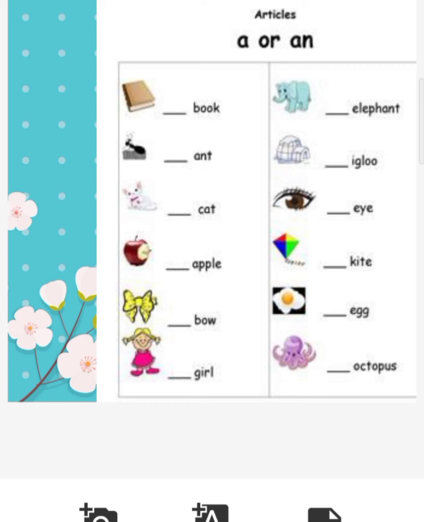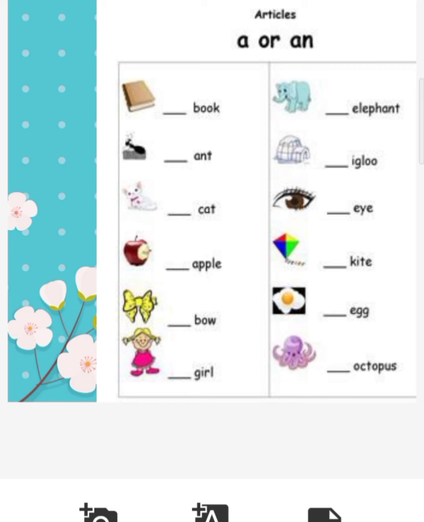Bow, consonant B, so a bow. Girl, a girl. G is a consonant. Elephant, we already saw an elephant. Igloo, it is using the letter I but the sound is E. So an igloo.